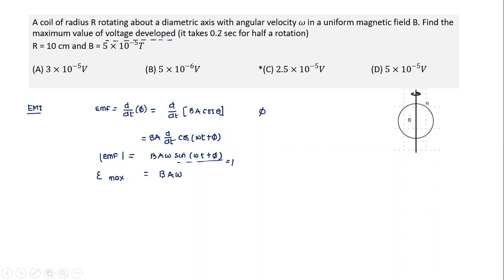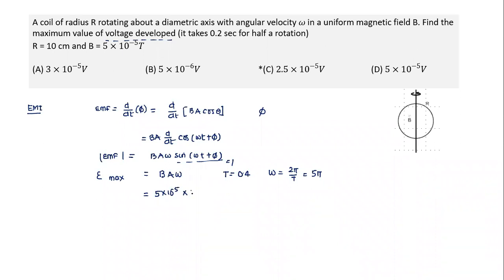Is omega given here? It takes 0.2 second for half a rotation. So it means t is equal to 0.4 second. It will take 0.4 second for a full rotation. So omega is equal to 2 pi by t. If I substitute, I get 5 pi. So I'll substitute these values. What is B given here? B is given as 5 into 10 to the power minus 5.